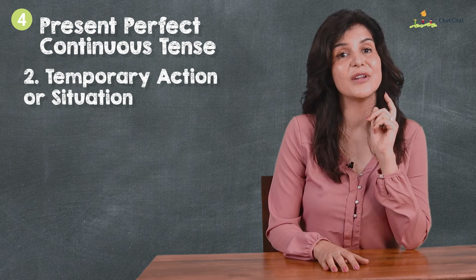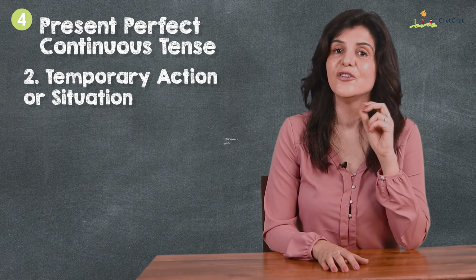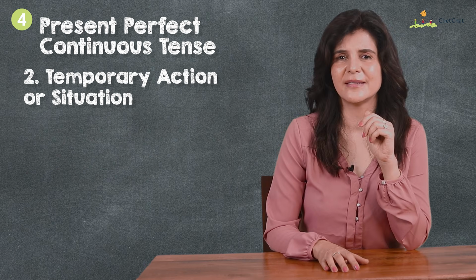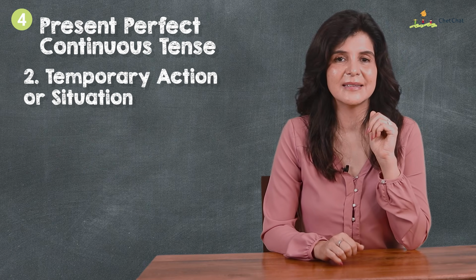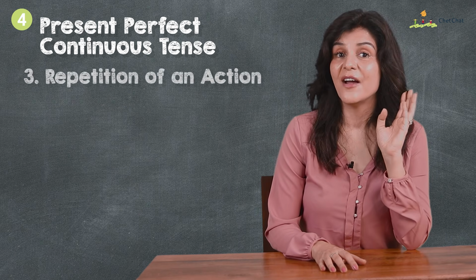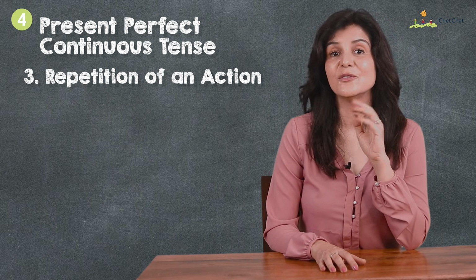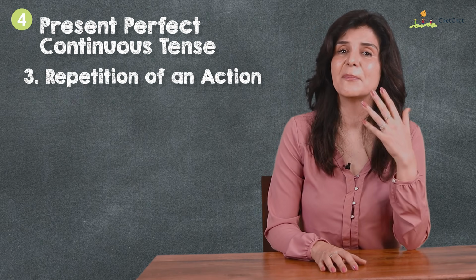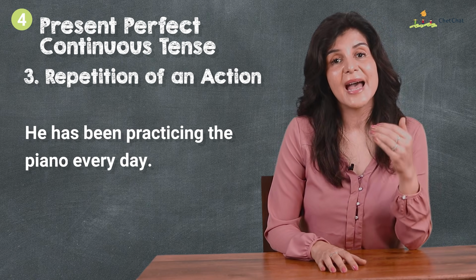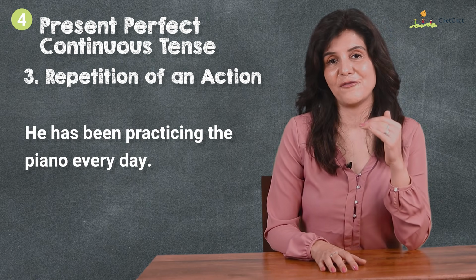2, temporary action or situation. She has been working on a project this week. Of late, this is how she has been spending her time, a situation that has been happening recently. 3, repetition of an action. It's used to describe an action that has been happening repeatedly over a period of time. He has been practicing the piano every day.